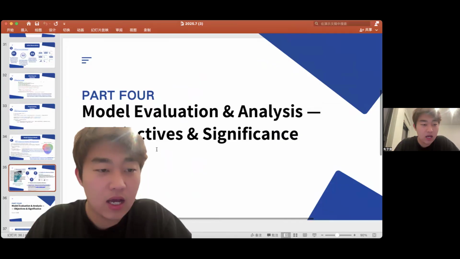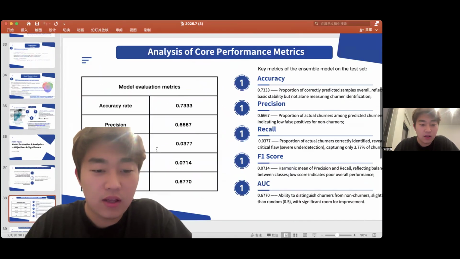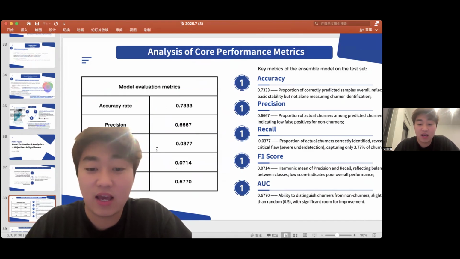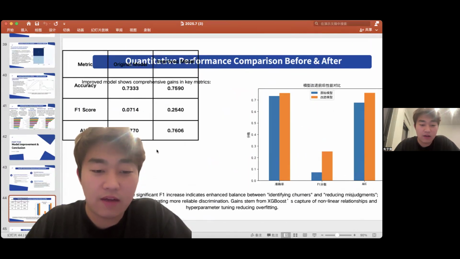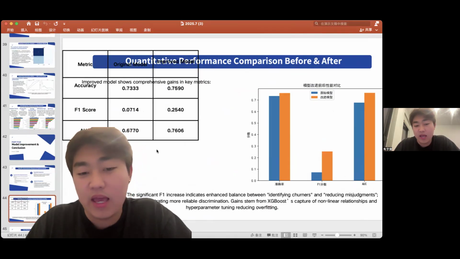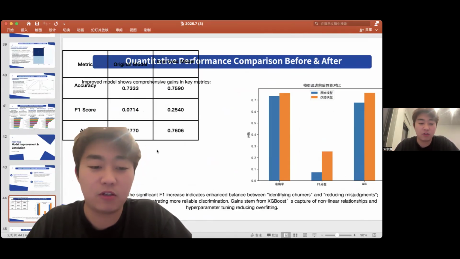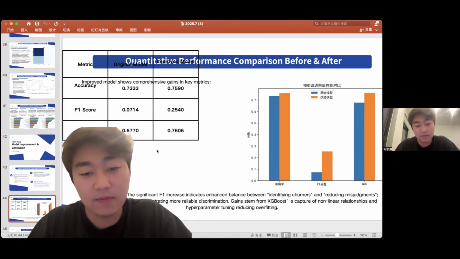Let's go to slide 38. We evaluated with multiple metrics, not only accuracy, because churn is imbalanced and recall matters. The slide 44 shows that after improvements, AUC reached 0.76, showing more reliable discrimination, and F1 improved significantly, meaning a better balance between catching churners and avoiding false alarms.